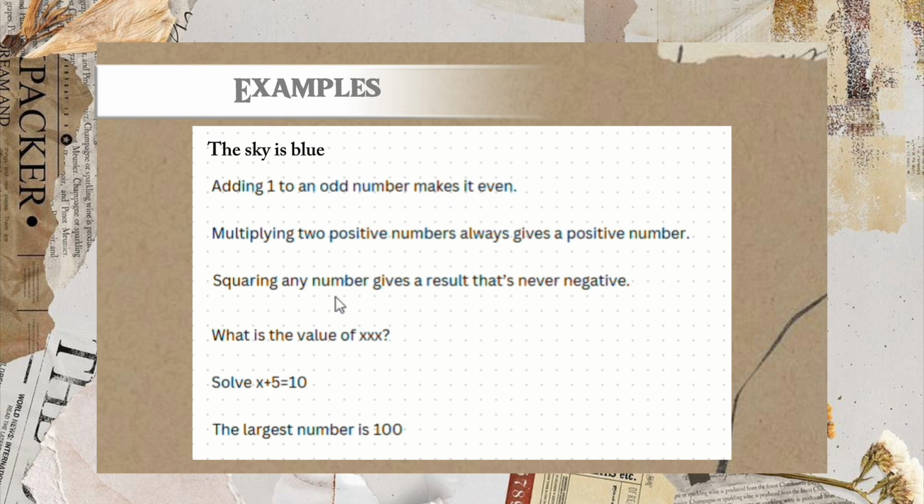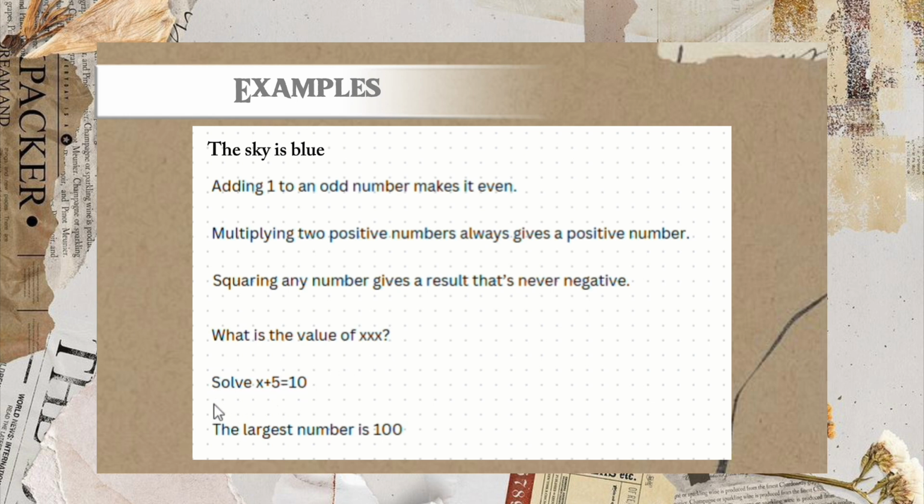Squaring any number gives a result that is never negative. Yes, it is a proposition because it is a statement that can be verified as true or false. It is true because squaring any real number, positive, negative, or zero, results in a non-negative number. What is the value of x? is not a proposition. It is a question, so it doesn't assert anything that can be true or false. Questions cannot be evaluated as true or false, which is why it isn't a proposition.